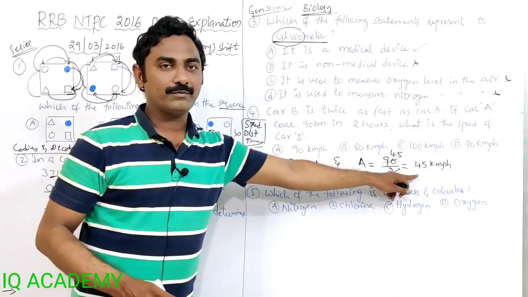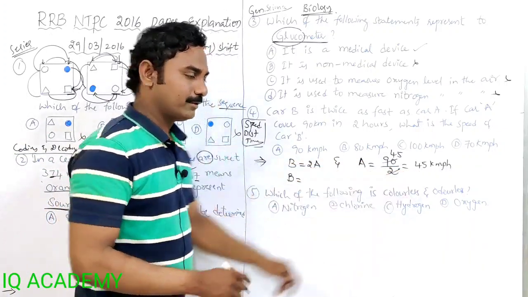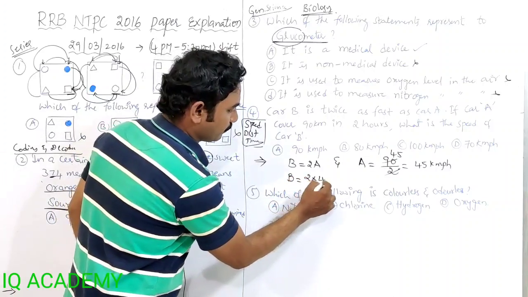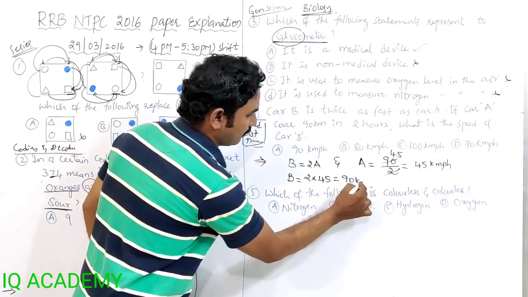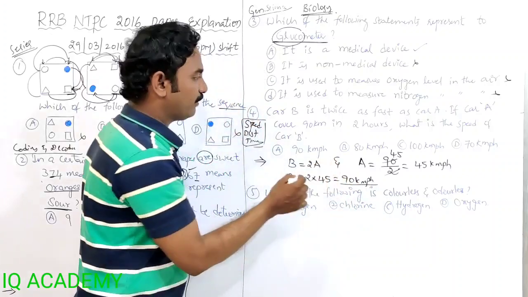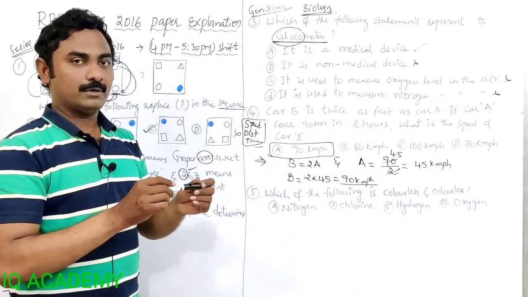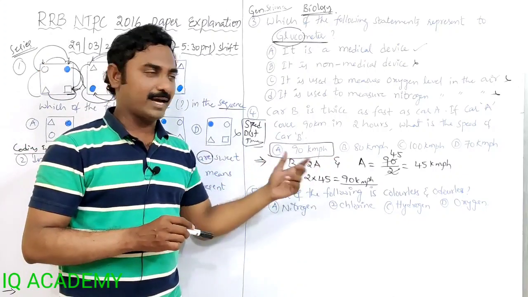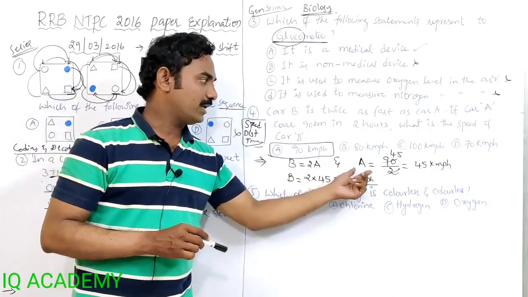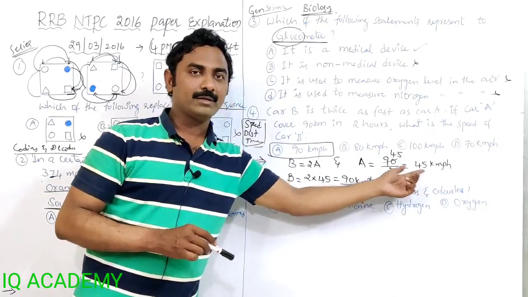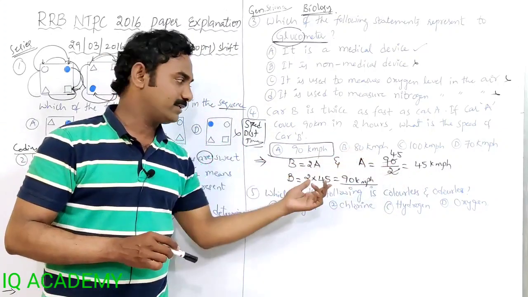Double the speed of A. 2 into 45 is 90 kilometers per hour, the speed of car B. Car B is twice as fast as car A. So car A is traveling at 45 km per hour, then car B will be double of 45, which is 90 km per hour.